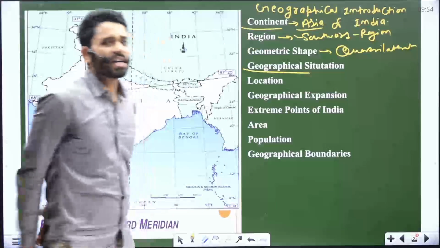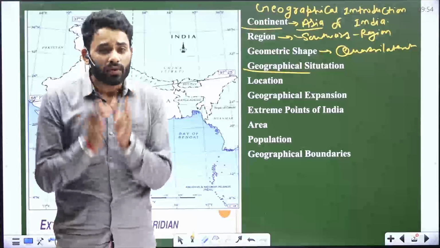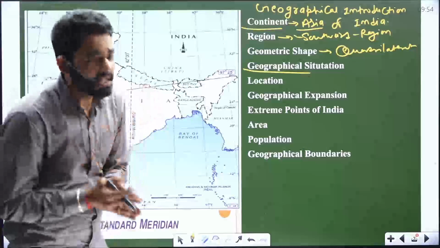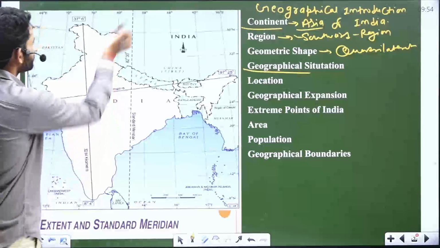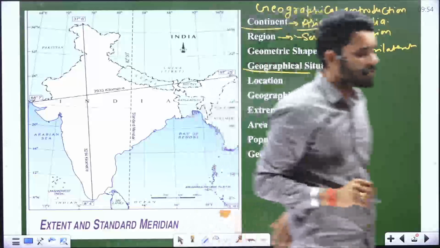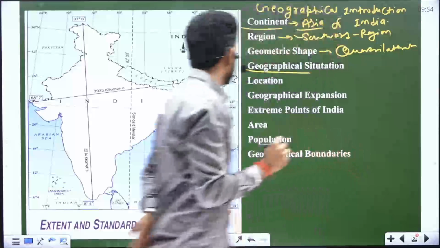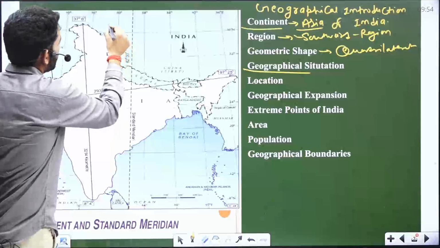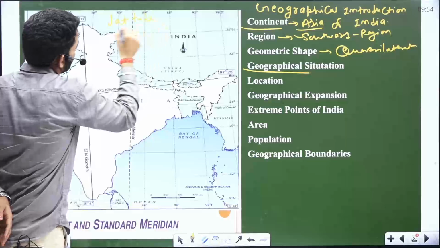We will discuss its very important geographical situation. In the world map, where is India's geographical situation? So look at the geographical shape. We will discuss it. So the latitude extension is